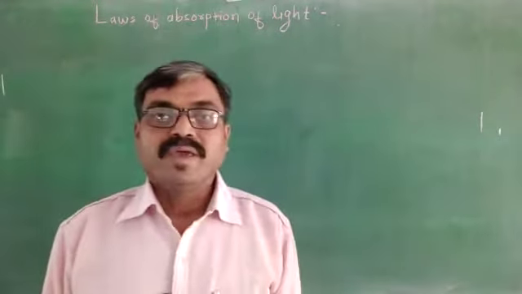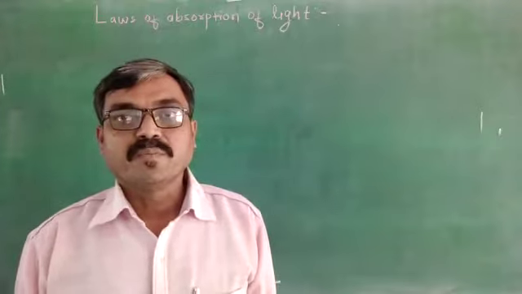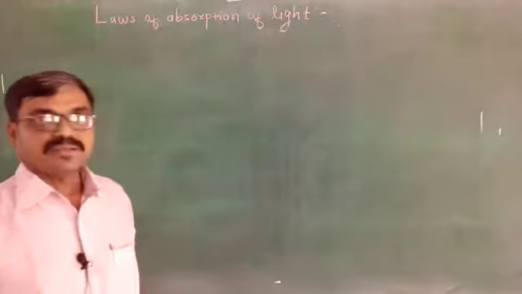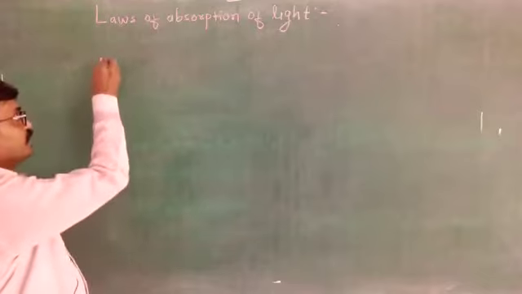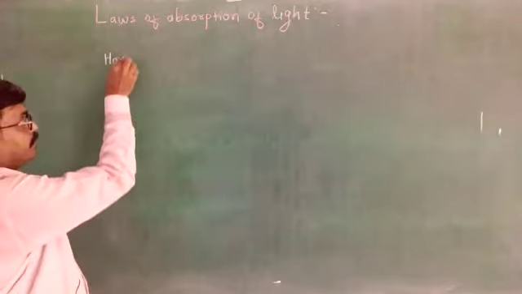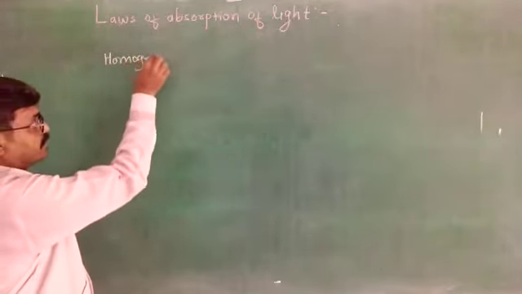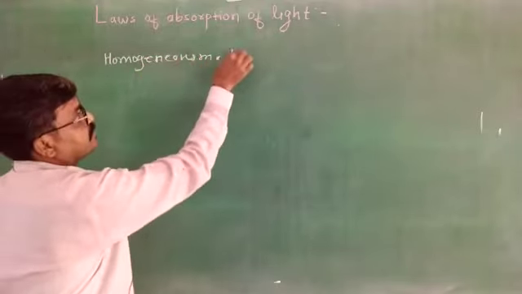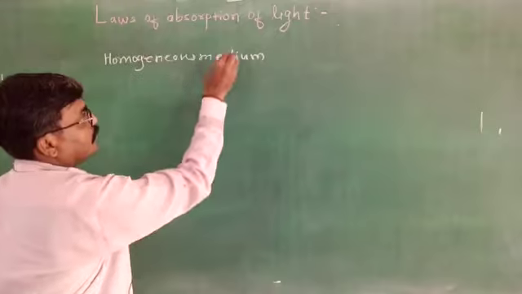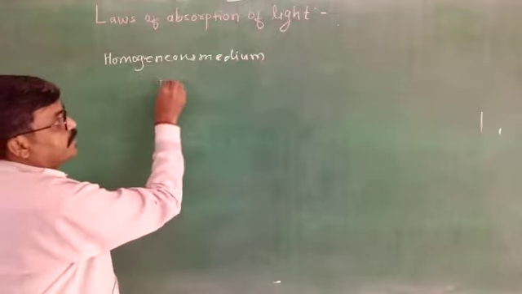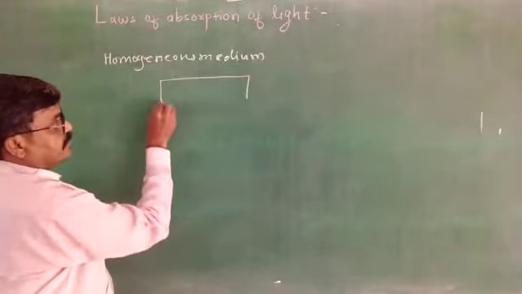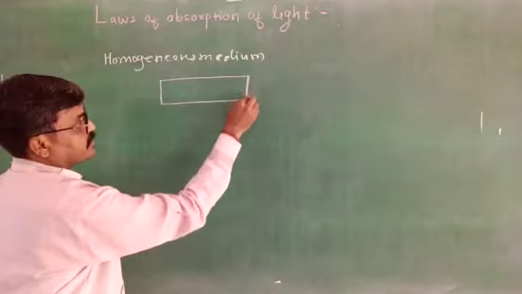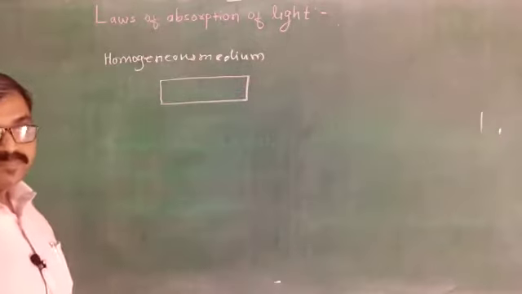Now when a beam of monochromatic light is allowed to pass through a homogeneous medium, the medium must be homogeneous. Let's consider this is a homogeneous solid medium.